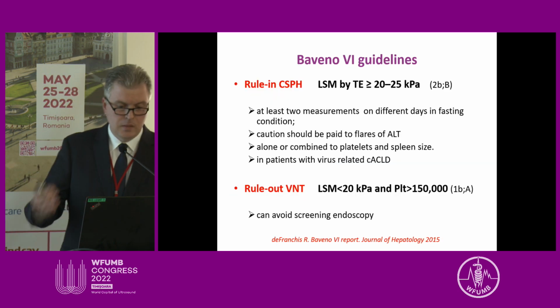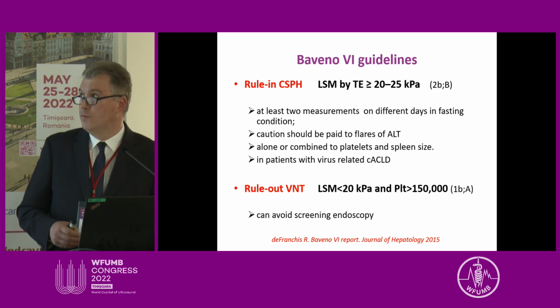And this meta-analysis and many studies that were published in the meanwhile led to the first Baveno guidelines.